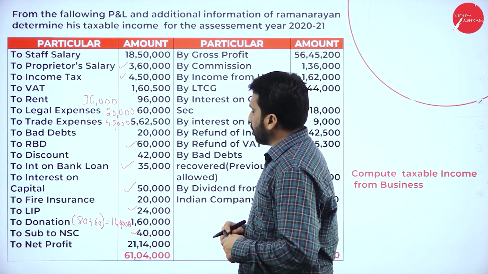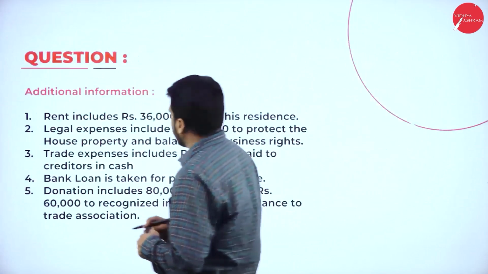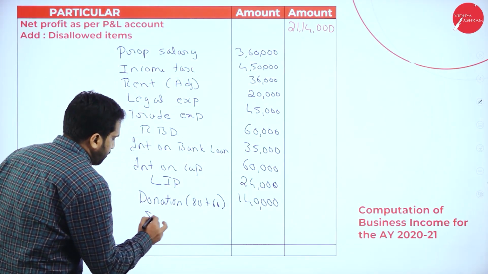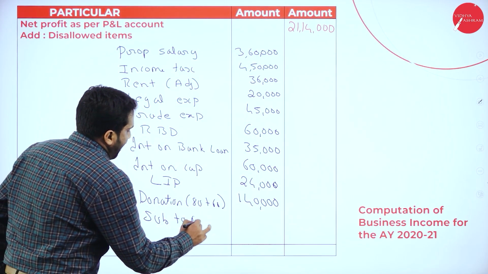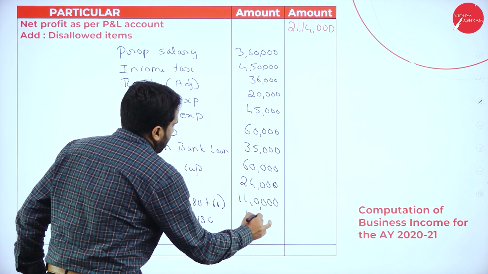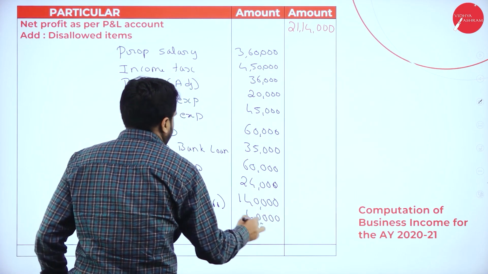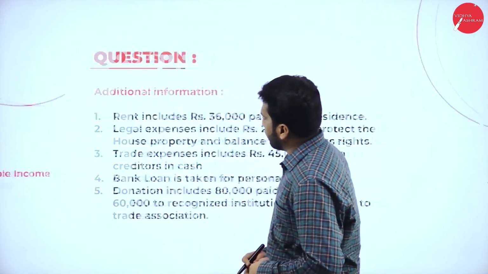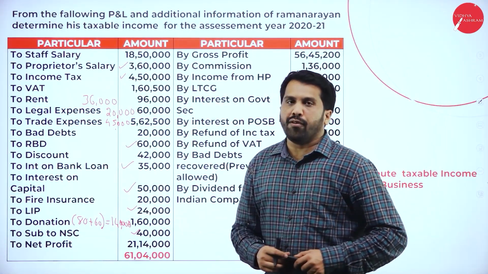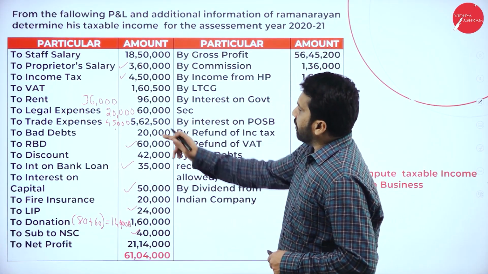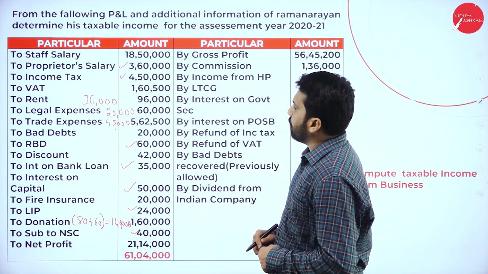We have subscription to National Savings Certificate, it is 40,000. I'll cross check once. Yes, it is 40,000. Now, trade expenses I have taken 45.